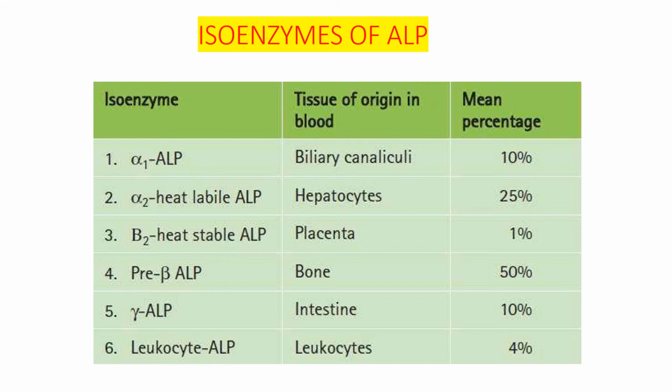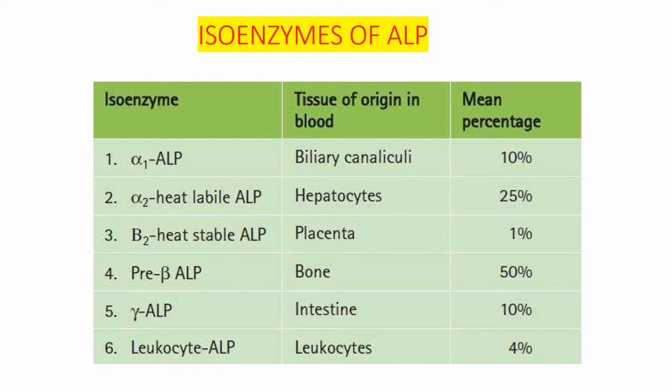So, alpha 1 ALP occurs in biliary canaliculi, alpha 2 heat labile occurs in hepatocytes, alpha 2 heat stable occurs in placenta, pre-beta ALP occurs in bone, gamma ALP occurs in intestine, and leukocyte ALP occurs in leukocytes.